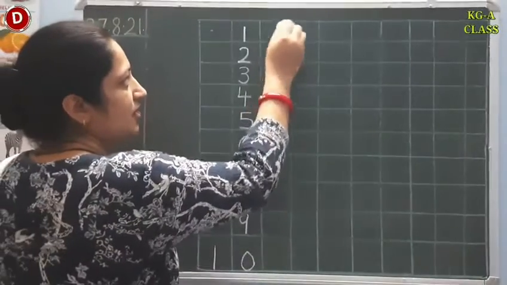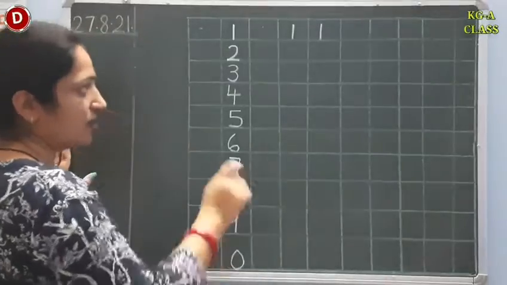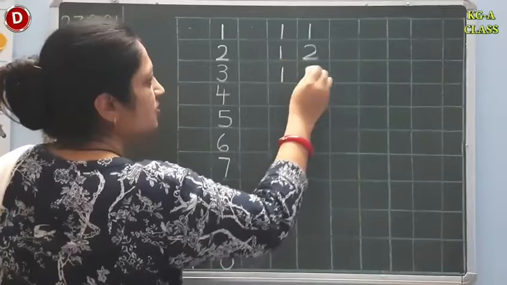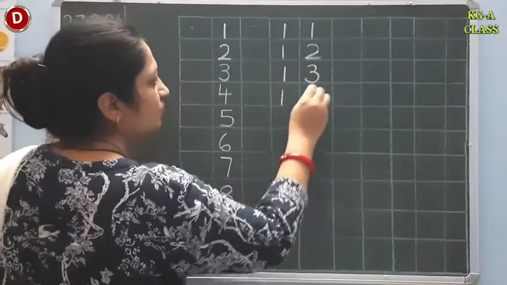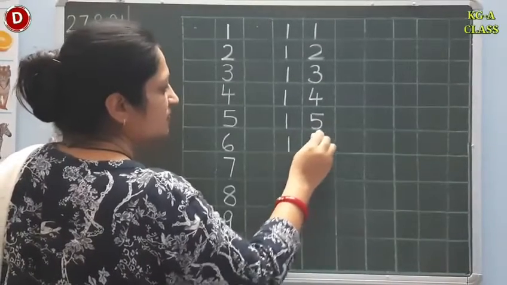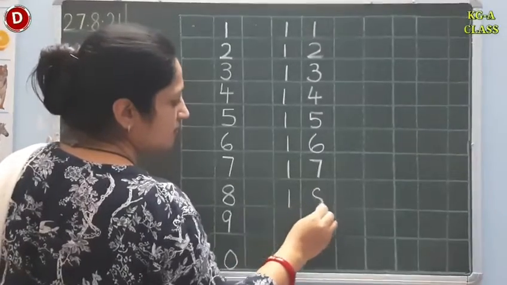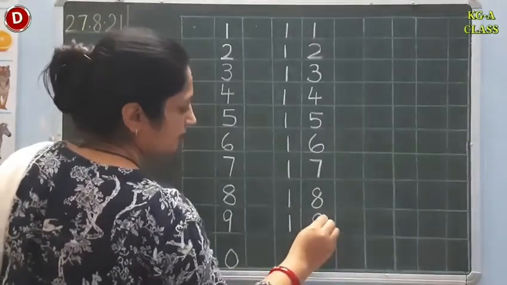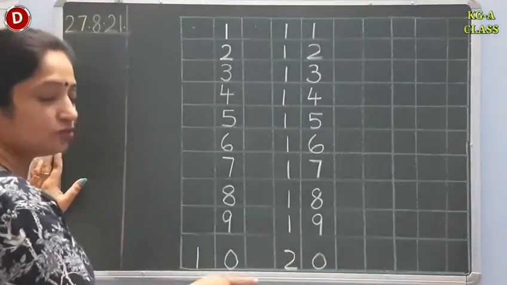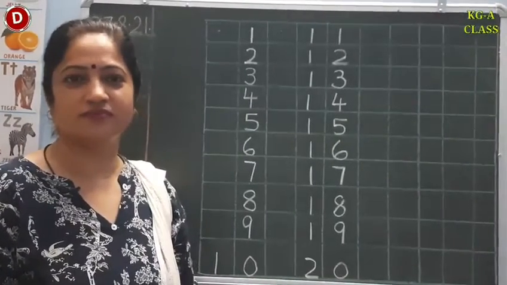Then children, leave the next line and from the next to next line you will write number 11. After 10 comes 11. Then 12, 13. Now comes 14. Then 15, 16, 17, 18, 19 and here comes 20. In this way you have to write 1 to 20. Children, now I will show you how you will write in the notebook.